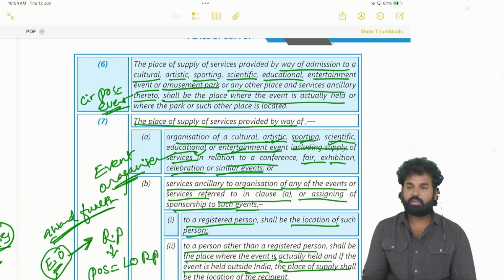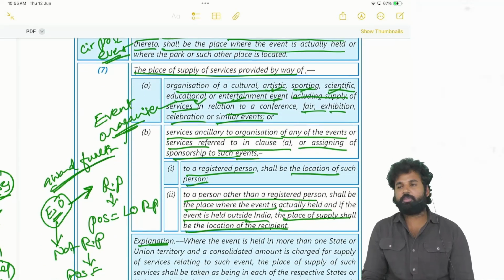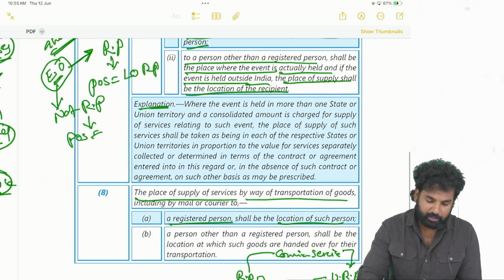In this case we are talking about event organizers. When an event organizer is providing services to a registered person, that means to a producer, a production company, or a music company, the place of supply is the location of such registered person. If it is provided to other than a registered person, then the place of supply will be the place where the event is actually held, that we have seen.